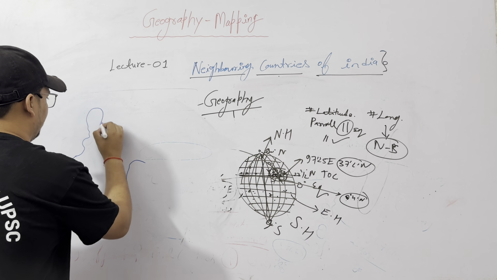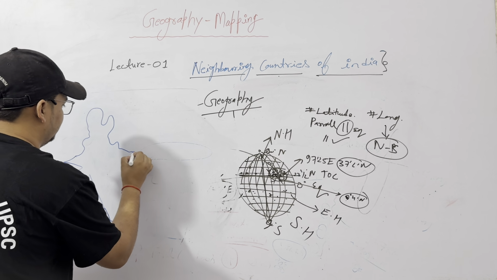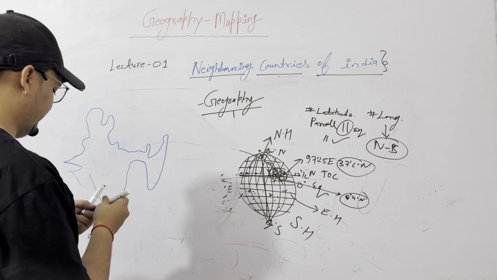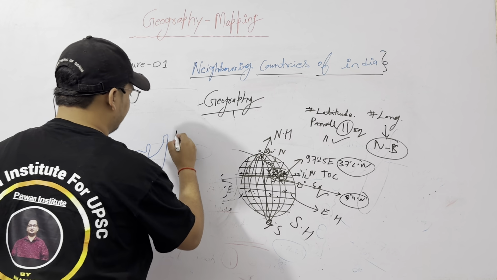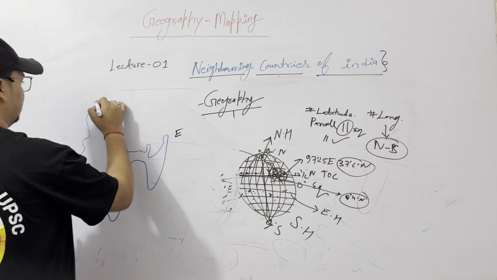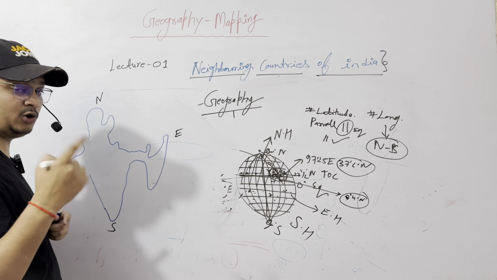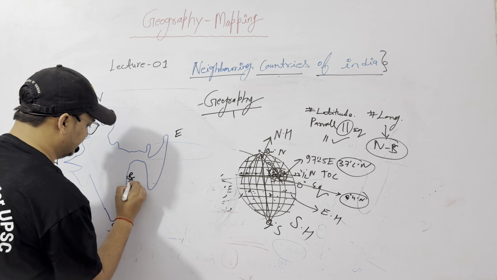This is very important: draw a rough map of India within a few seconds, otherwise you will lose a lot of marks. This is the east, this is the west, this is the northern, this is the southern. The first country which shares the longest border with India is Bangladesh.